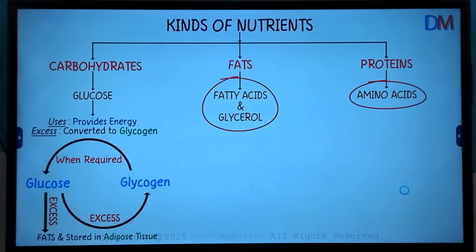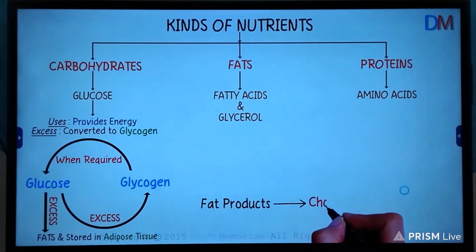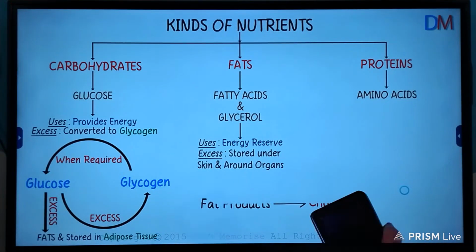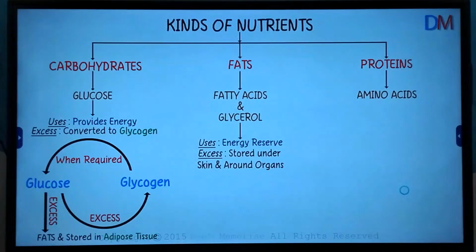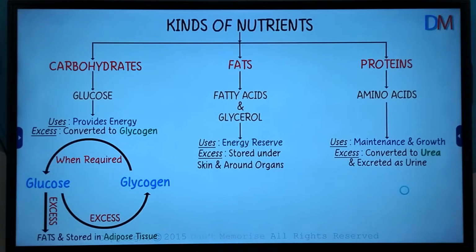What about the fat products and amino acids? The fat products of digestion get converted to fatty substances like cholesterol. Fatty acids and glycerol act as energy reserves and are stored under the skin or around the organs. And now we come to the last bit. Amino acids are used in the repair of damaged parts of the body and for growth as well. Excess amino acids cannot be stored and are converted into urea and excreted as urine. So this is how food is assimilated in the body. It is absorbed into the bloodstream and is used to provide energy and materials for growth and repair of the body.